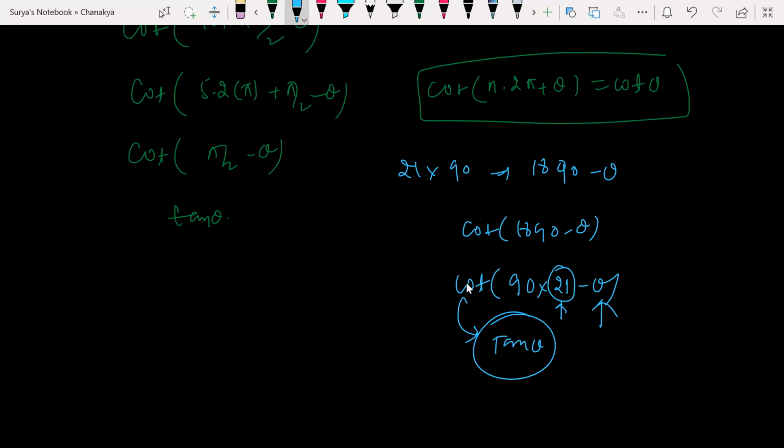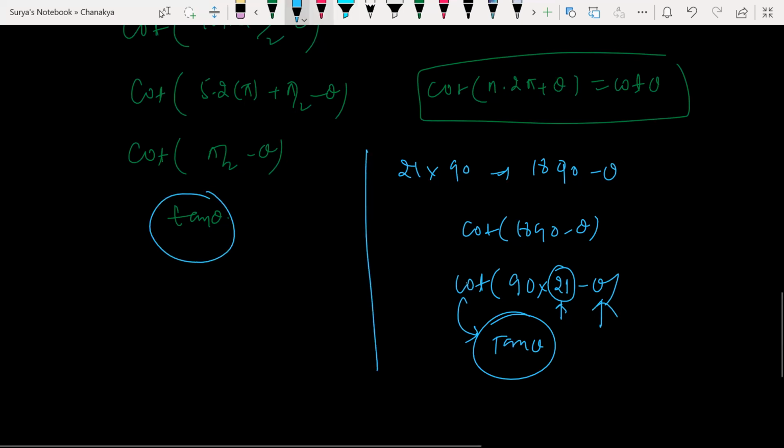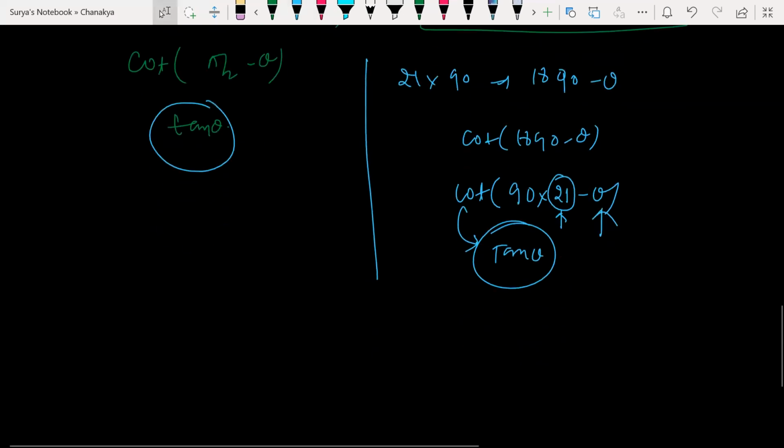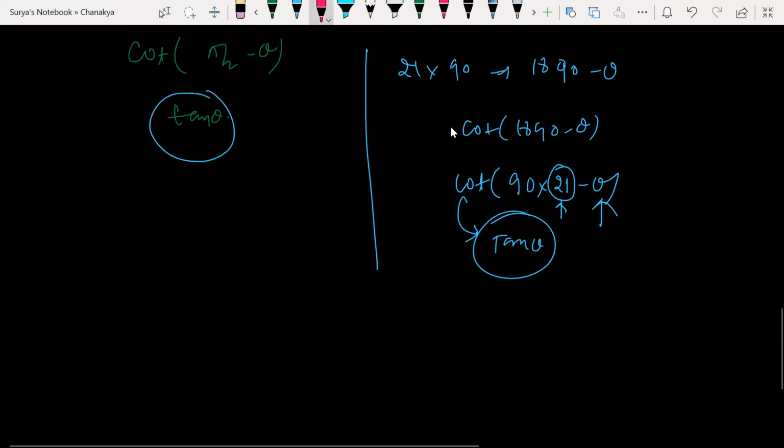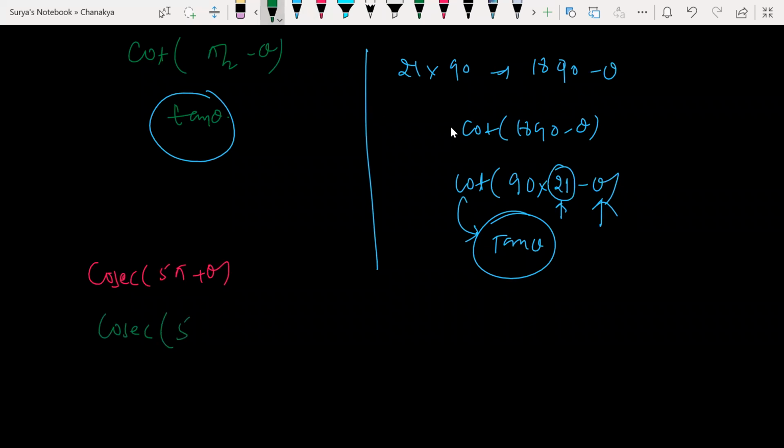Shall we solve one more question? Srikar, are you able to understand? I'll teach you one more sum so that you will understand clearly. So cosec of 5 pi plus theta, right? Then how can I solve this? 5 pi, how much? 5 into 180, that is 900 only, right?